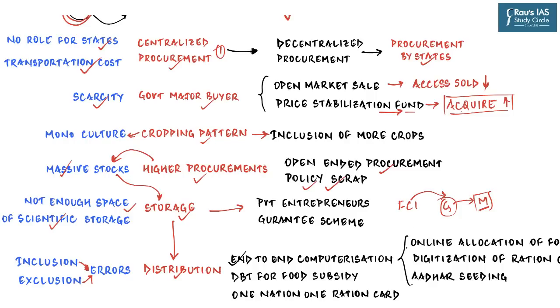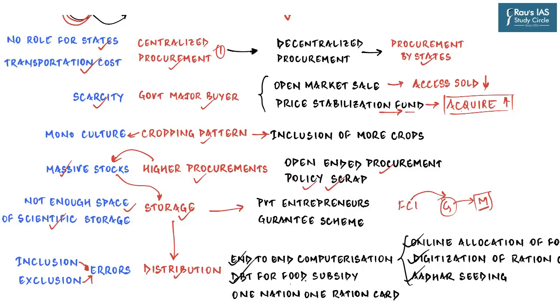But still, there is a need for online allocation of food grains, digitization of ration cards, and not just digitization, there is a need of complete seeding of these ration cards with Aadhaar. Also, it is time for us to think creatively as far as subsidy and food subsidy transfer is concerned. There is a need for the government to explore direct benefit transfer or DBT for food subsidy.